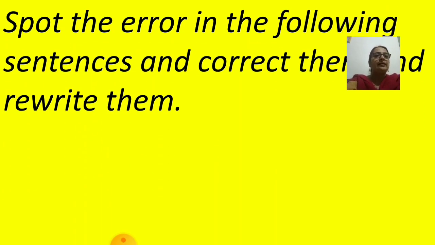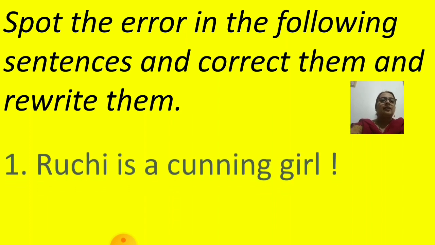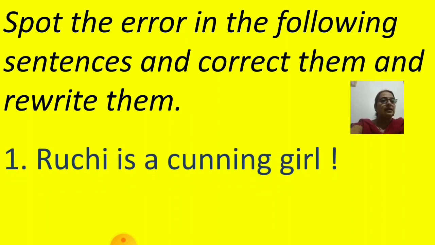Now spot the error in the following sentences, correct them and rewrite them. Now there are some errors in the sentences, children. You have to spot the error, and then you have to correct it and rewrite the sentence correctly. The first sentence, Ruchi is a cunning girl! Just read the sentence and observe. Is there any error in the sentence? You got it? Great. What is it?